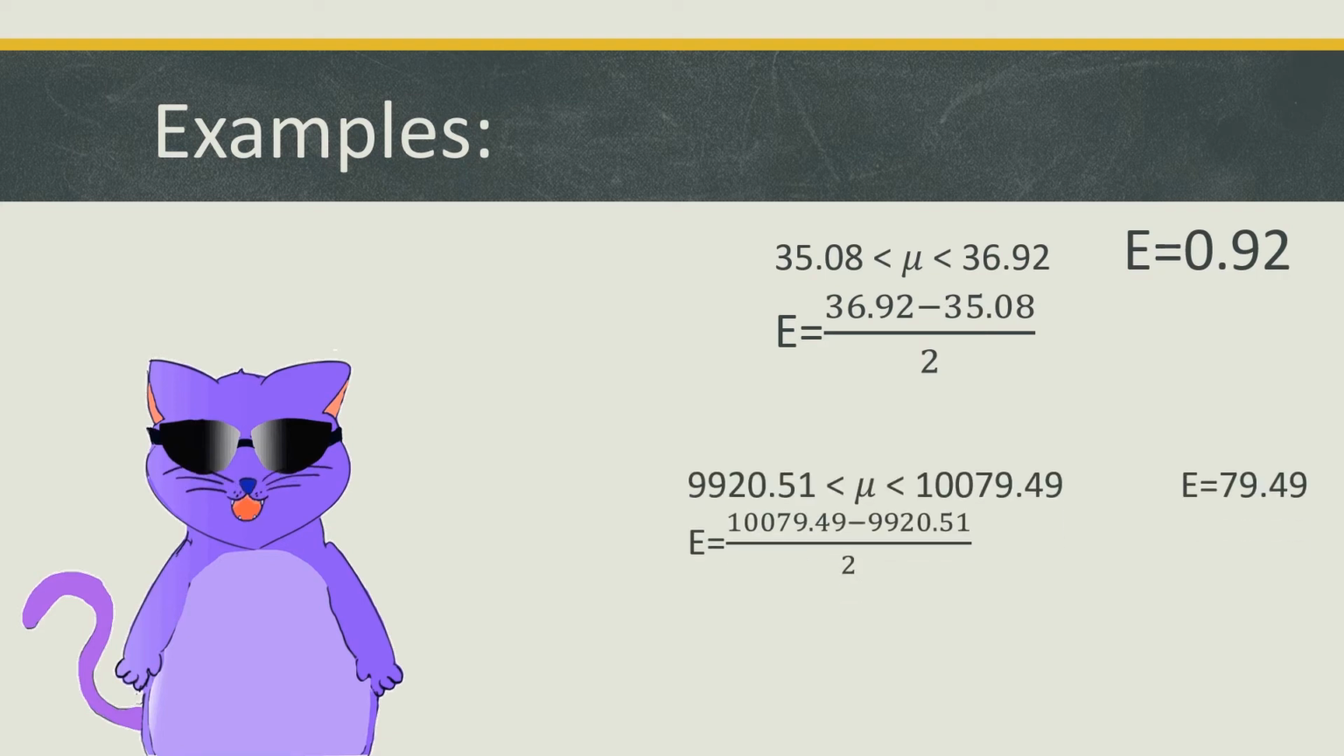And another one, 9,920.51 and 10,079.49. So 10,079.49 minus 9,920.51, and divide it by 2, is equal to 79.49.